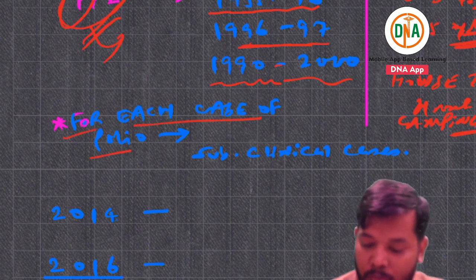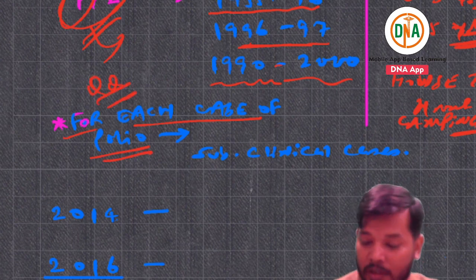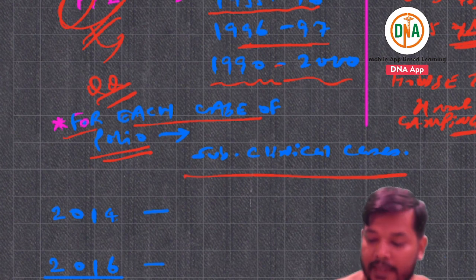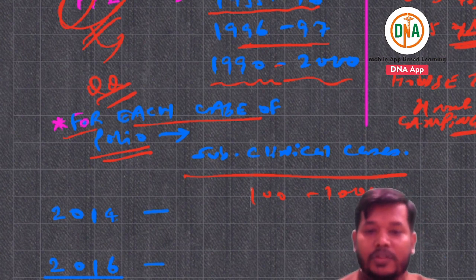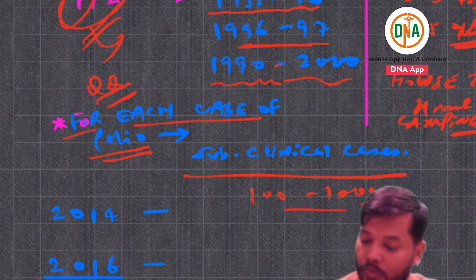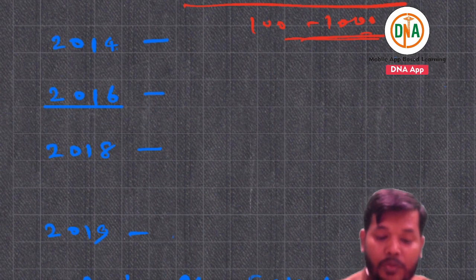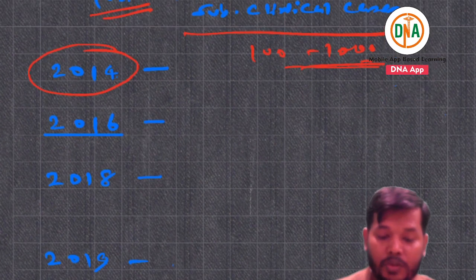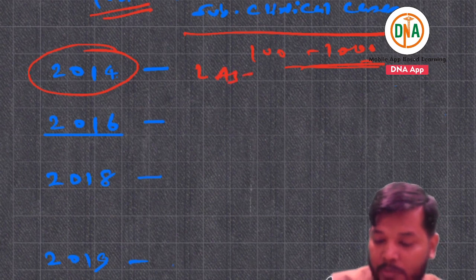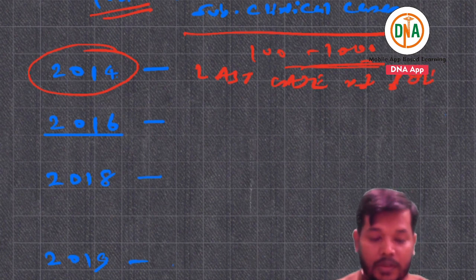They can ask, for each case of polio, how many subclinical cases? It can be 100 to 1000 subclinical cases. They can ask you about 2014, what is its importance? This is basically an MCQ orientation. In 2014, the last case of polio was seen.